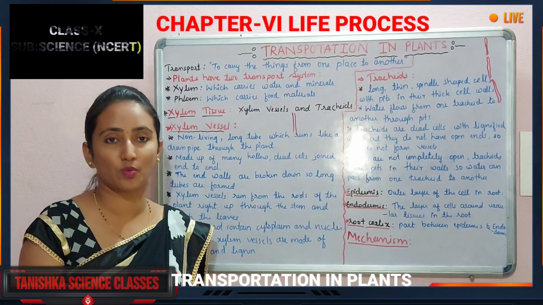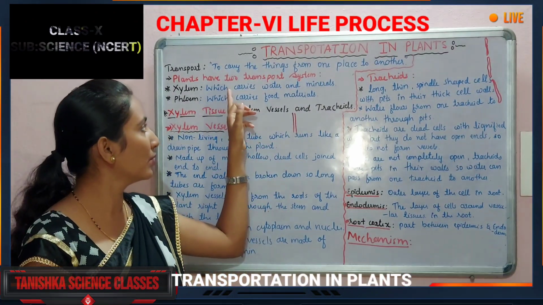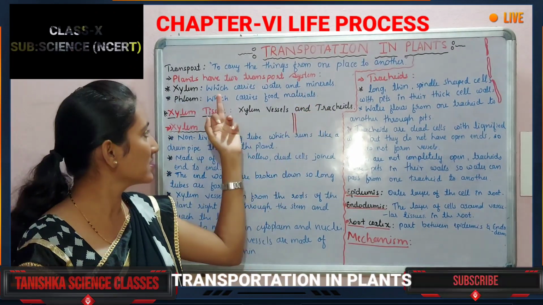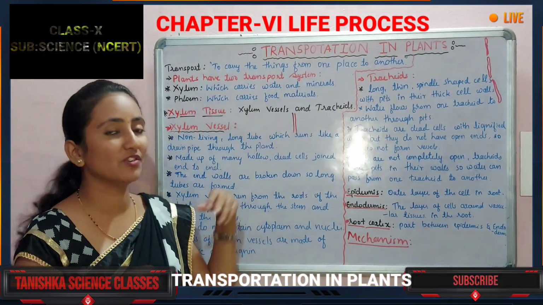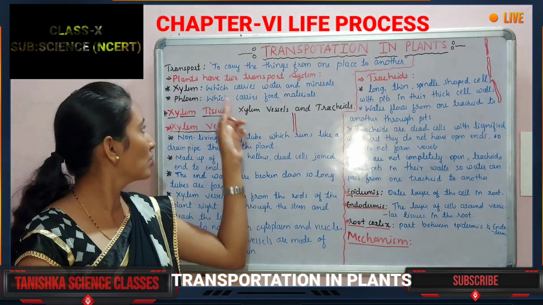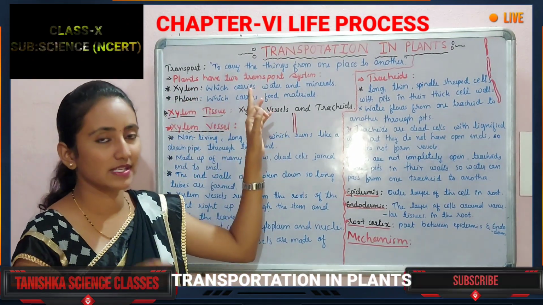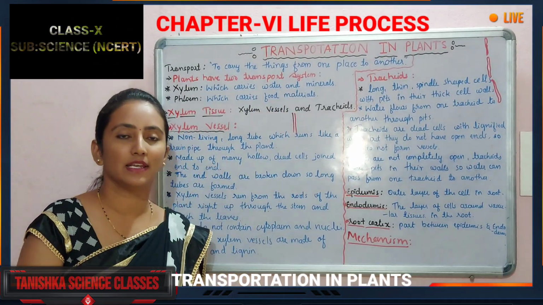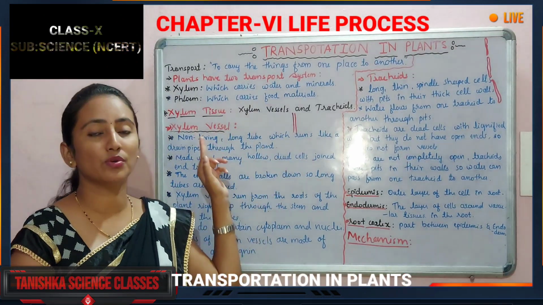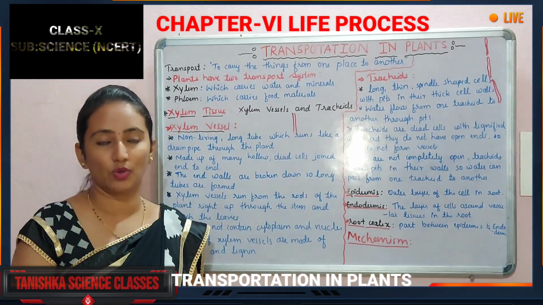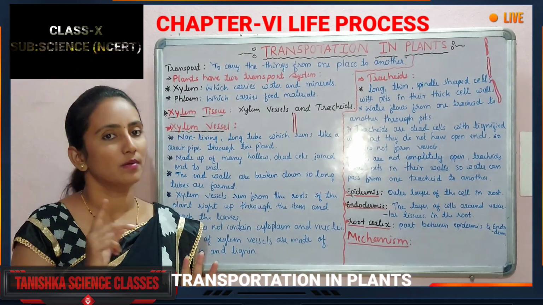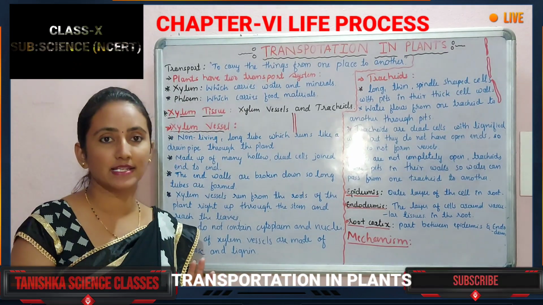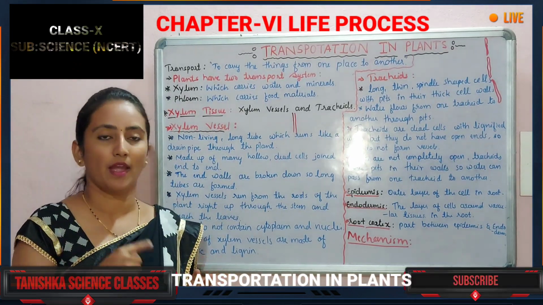In the xylem transportation, what all things are transported? I have written on the board here: water and minerals are transported in the xylem. Next, in the phloem, what happens? It carries the food materials. Understood? So the xylem carries the water and the minerals, and the phloem carries the food material. So there are two transport systems in the plant. One carries water and minerals from one part to another part, and the phloem carries the food from one part to another part.